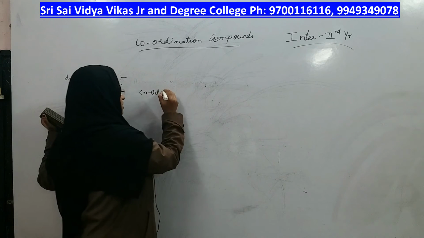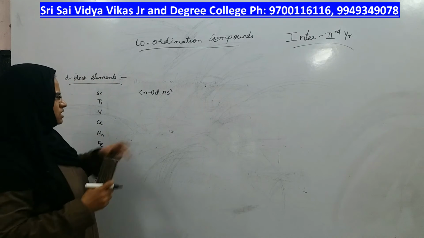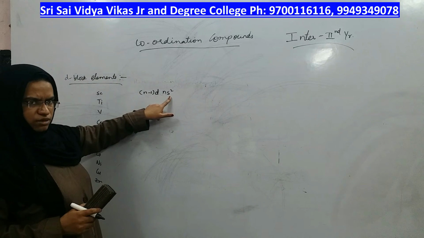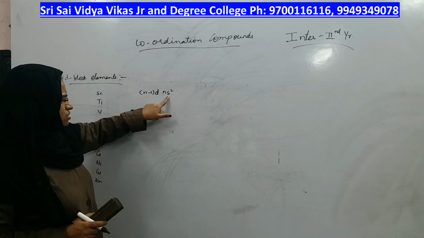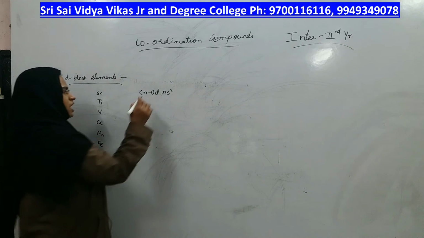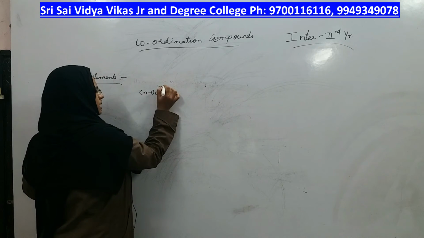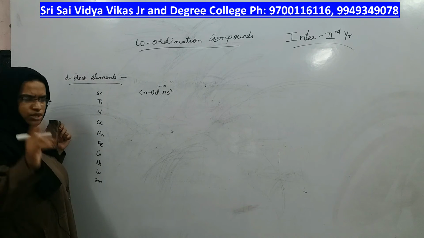It is the last but one shell, ns2. The last shell has the S orbital and the D orbitals are present in the last but one shell. This is called the ultimate shell and this is called the penultimate shell. D starts from 1 and ends at 10, and in all the cases the S orbital has 2 electrons.